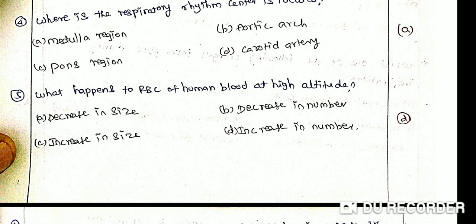At high altitude, oxygen pressure is lower, thus the lungs have to take in more oxygen to fulfill the demand of the body. Therefore, an increase in RBC helps to transport more oxygen to body parts.